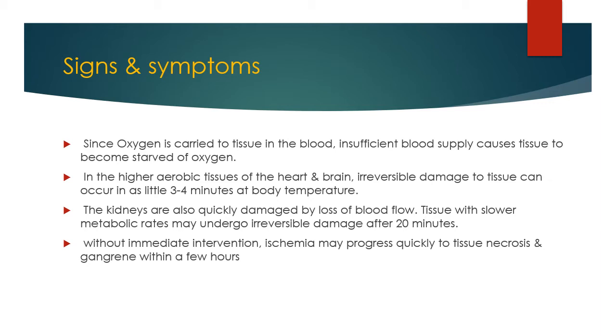In the highly aerobic tissue of the heart and brain, irreversible damage can occur in as little as 3 to 4 minutes at body temperature. The kidney is also quickly damaged by loss of blood flow. Tissue with a slower metabolic rate may undergo irreversible damage after 20 minutes.